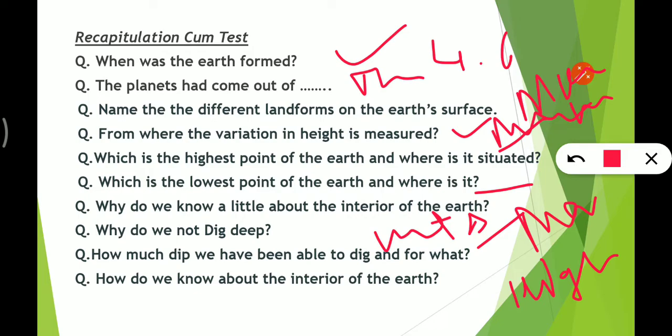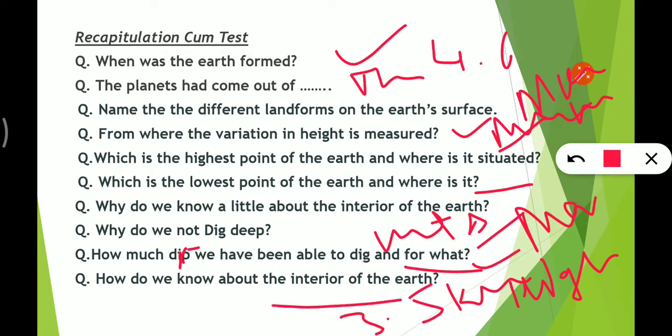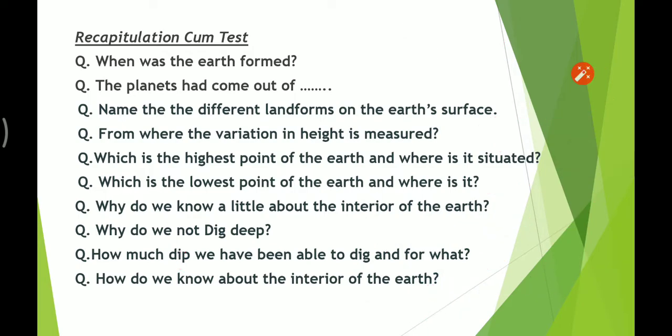How deep have we been able to dig, and for what? We have been able to dig only 3.5 kilometers for extracting gold from gold mines. How do we know about the interior of the earth? Through indirect observation of seismic waves, earthquakes and volcanoes.